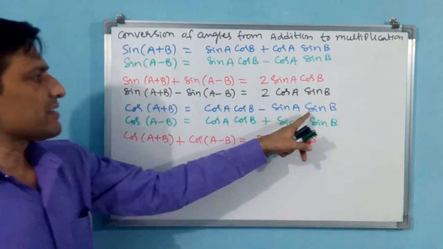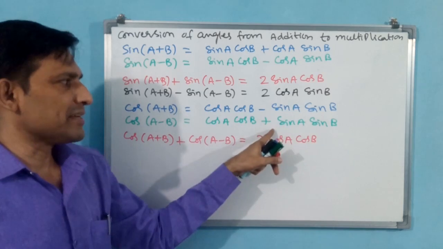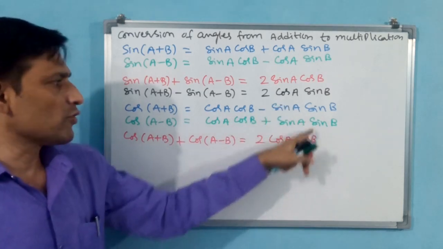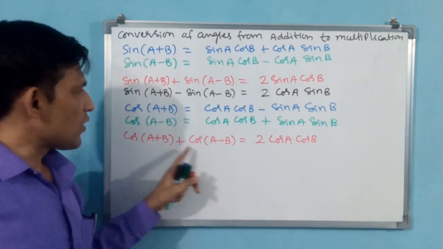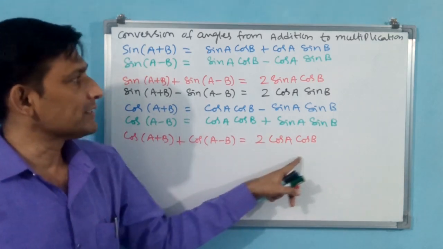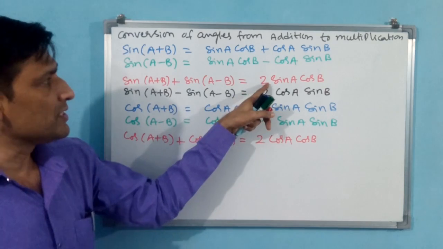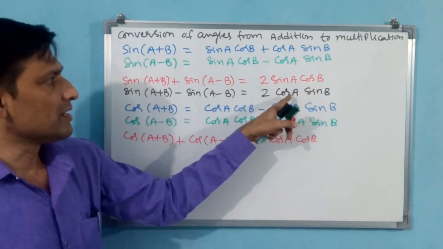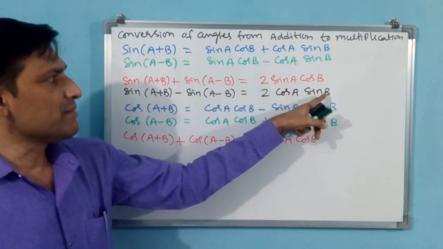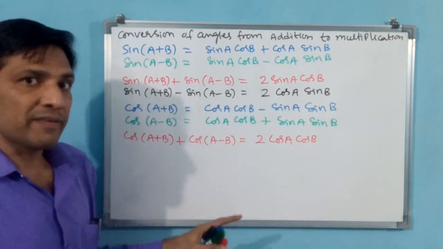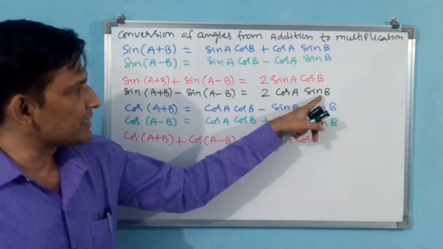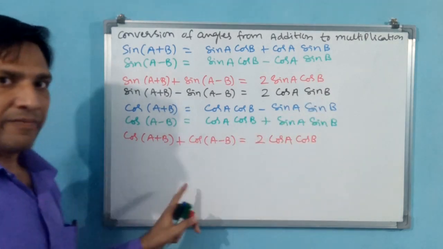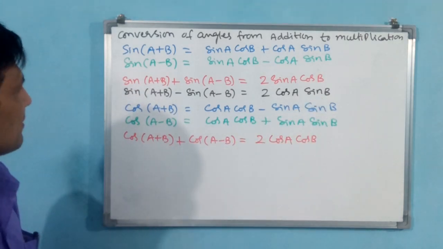Sin A sin B minus is there, sin A sin B plus is there. If you add, both are going to become 0. Now also you see, here addition we have made, but multiplication has come, 2 cos A cos B. You see all are different. Here sin A cos B, cos A sin B: cos A has come, sin B has come. Angles A and B both are different. Here cos A cos B has come. All different angles are coming, that you have to observe carefully.